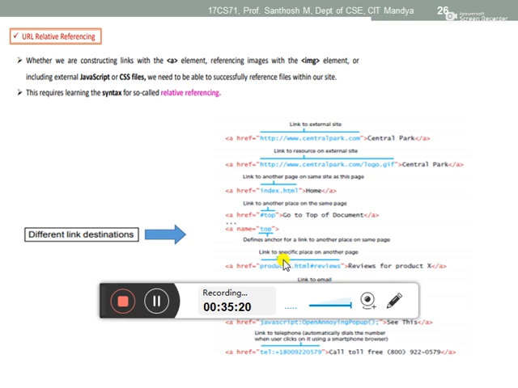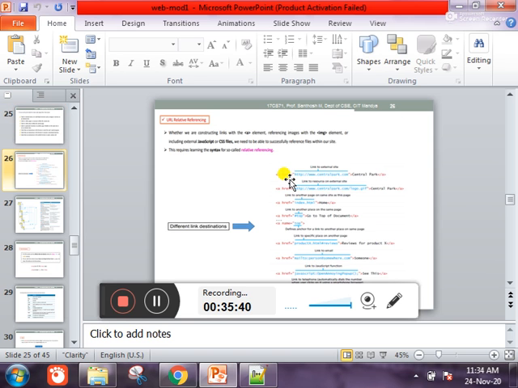And then you have a link to a specific place on another web page. If you want to go to a specific place on another page, there you have to mention that web page name and then that ID, which represents the ID. By mentioning that ID, you can move to the new web page. And then JavaScript, and then JavaScript links.